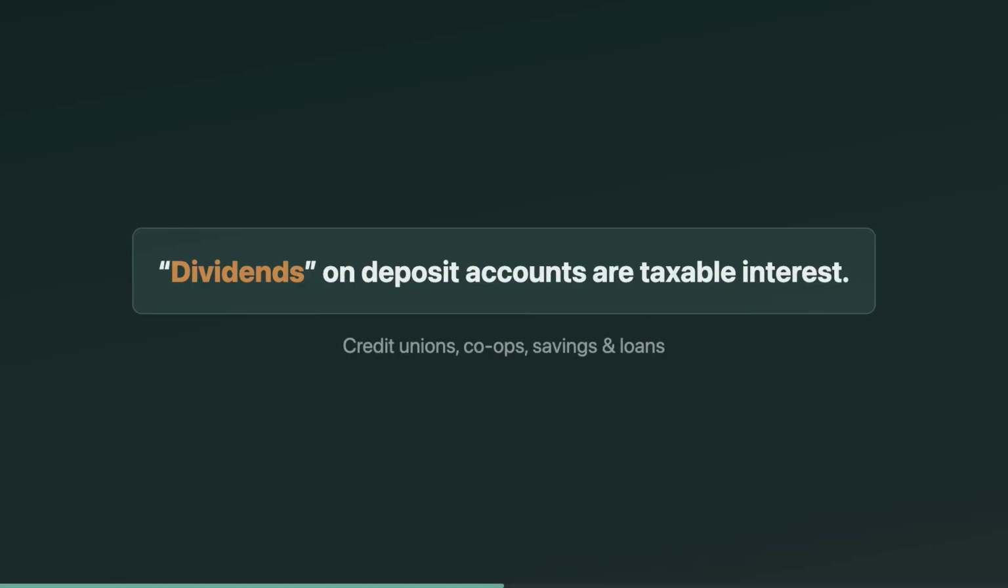Here's a classic EA exam trap: something called a dividend. That is not a dividend for tax reporting. Dividends paid on deposits or share accounts at credit unions, cooperative banks, and savings and loans are reported as taxable interest. So even though the customer hears the word dividend, you treat it like interest income, not qualified dividends.